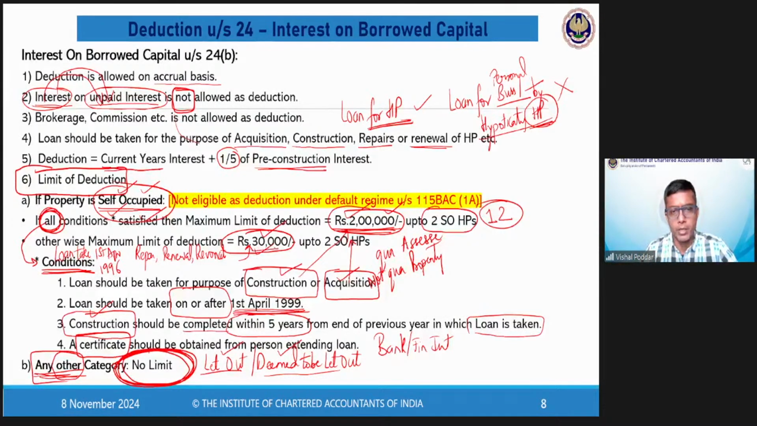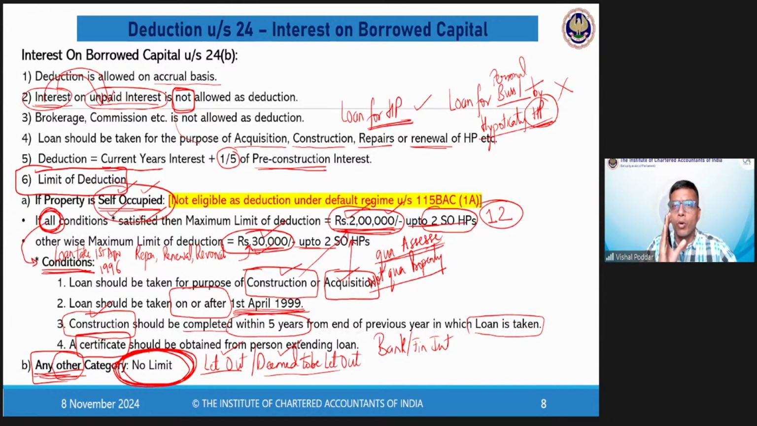Same as with this 30,000. So what is the law saying? Up to 2 self-occupied properties, the limit of 2 lakhs or 30,000 applies. This is what I have said here, that this limit is not qua property, that is, it is not to be seen per property. It is seen per assessee. So the limit applies assessee wise.